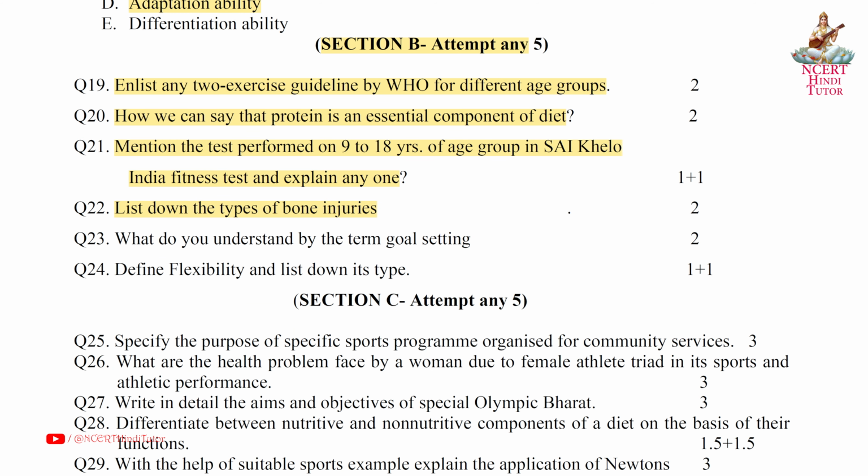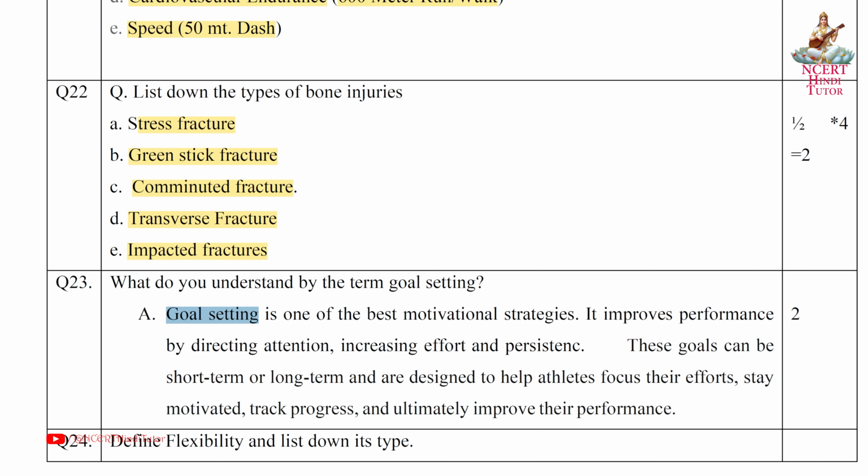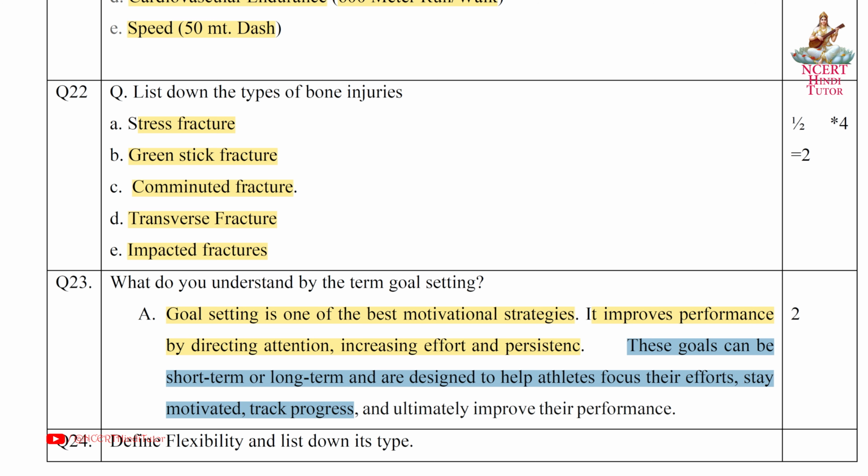Question 23. What do you understand by the term goal setting? Answer. Goal setting is one of the best motivational strategies. It improves performance by directing attention, increasing effort and persistence. These goals can be short term or long term and are designed to help athletes focus their efforts, stay motivated, track progress, and ultimately improve their performance.